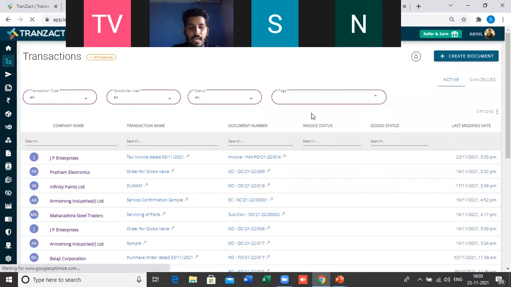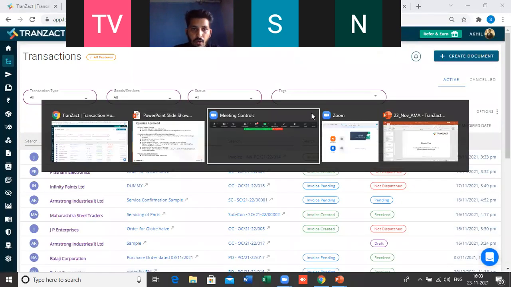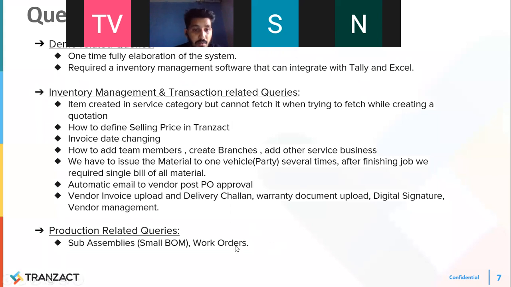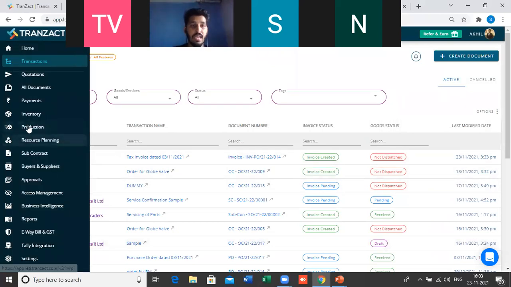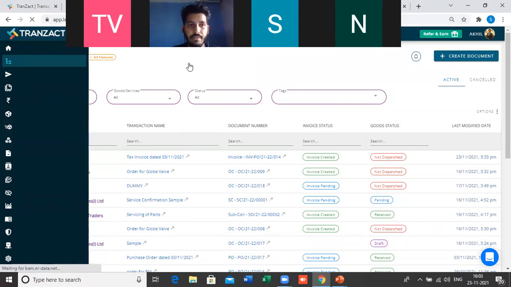The last question of the session was how sub-assembly, small BOM and work orders work. This is related to production, and yes, these things are all there. If you want to explore them or have any specific doubt, you can ask. If you only want to know whether this feature is in the system, then yes, it is. In my transaction screen, there is a module called production, which you can activate in your free trial.